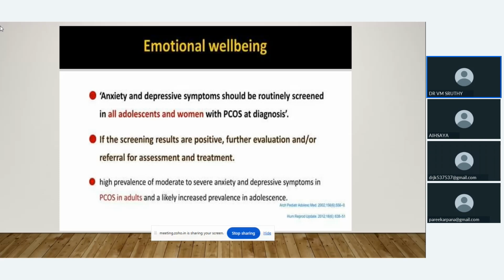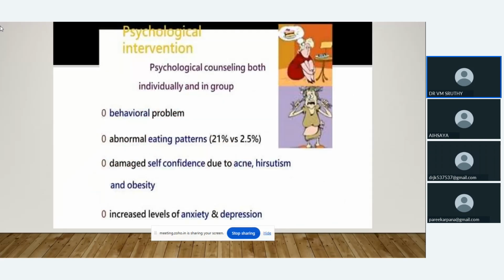So anxiety and depressive symptoms should be assessed. If they are having such symptoms, we have to give psychological interventions. If the patient has any behavioral problems or abnormal eating patterns, or is very anxious or depressed due to the acne, hirsutism, and obesity, we have to give the proper interventions.